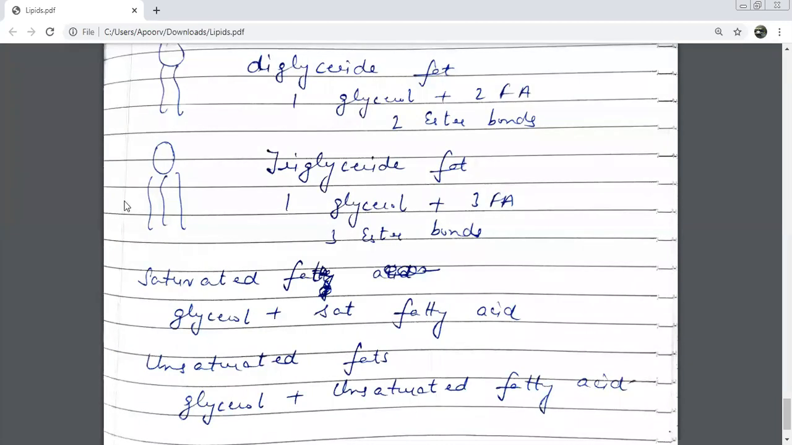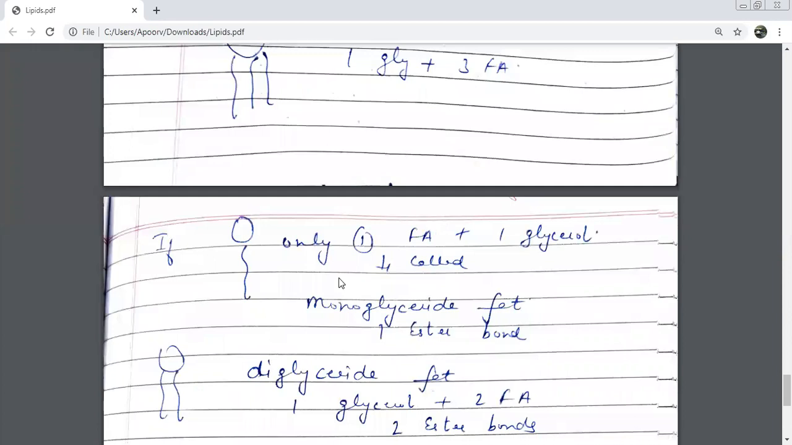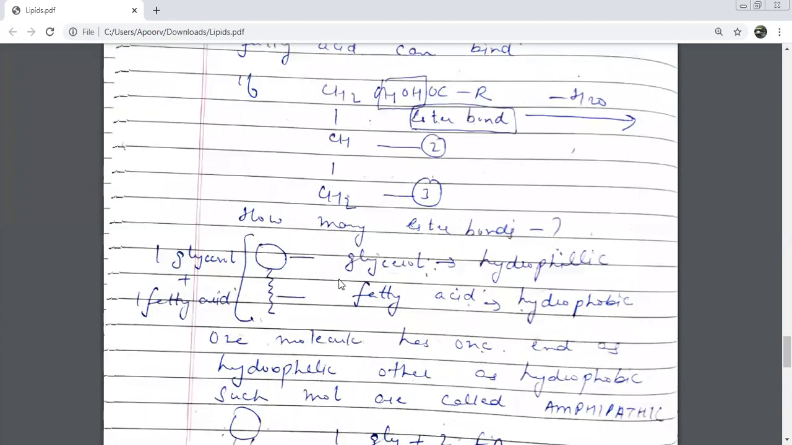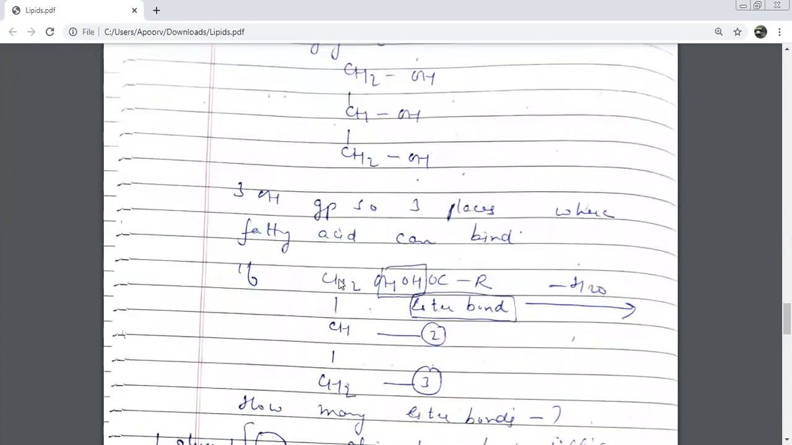It all depends upon which fatty acids are going to combine with glycerol. If saturated ones are combining, we'll call them saturated fats. And if unsaturated fatty acids are going to combine with glycerol, we'll call them unsaturated fats. Let me revise this part very quickly with you.